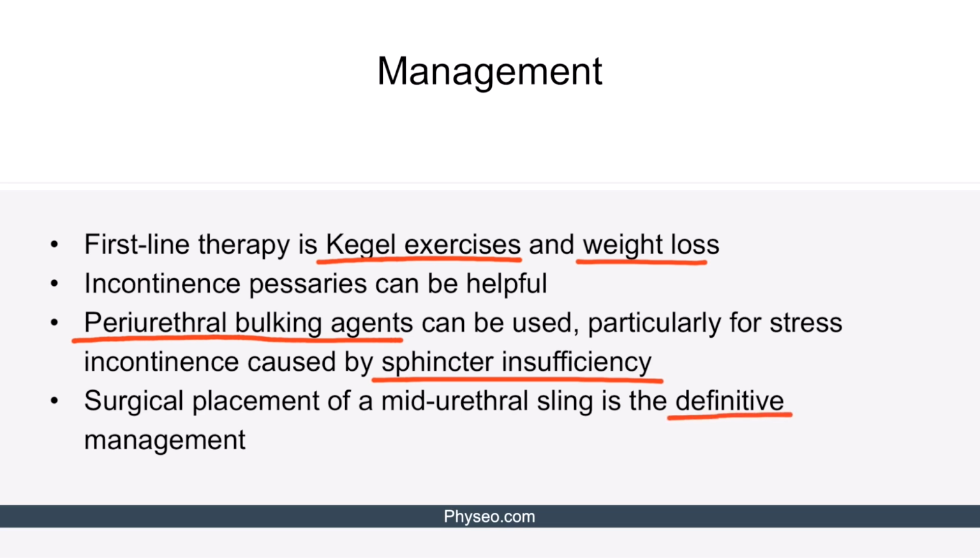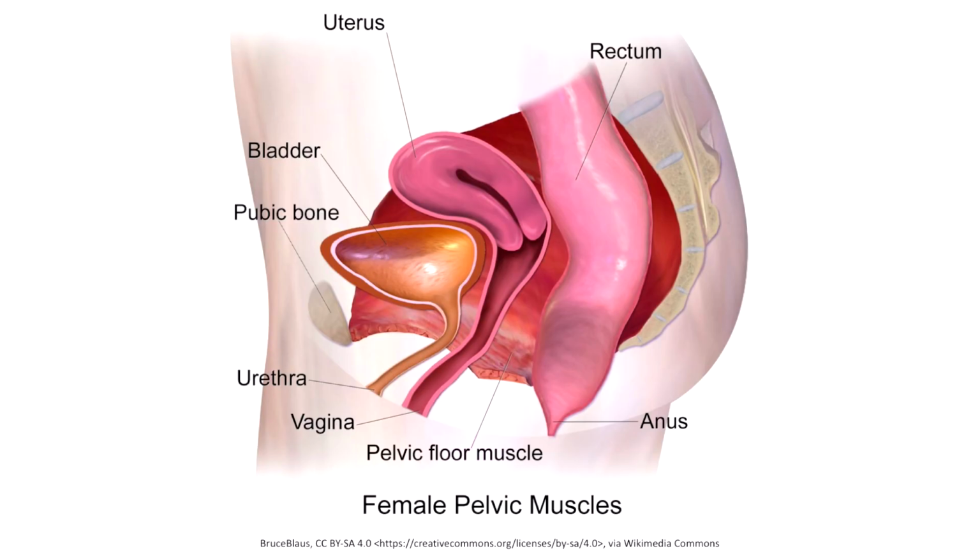Now let's draw some of this out to help make sense of the last three treatment options we discussed. So first, the incontinence pessary. This is a ring-shaped device with a knob on one end, and it's placed inside the vagina. The knob is positioned anteriorly, and that will provide support to the bladder neck and prevent the leakage of urine. Meanwhile, that ring encircles the cervix. And pessaries like this can also be used for pelvic organ prolapse.